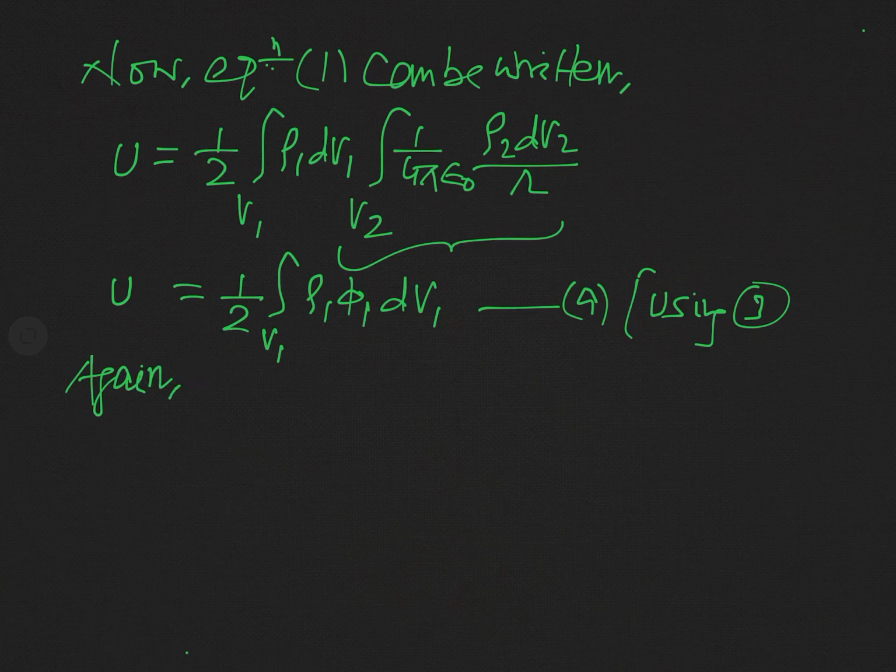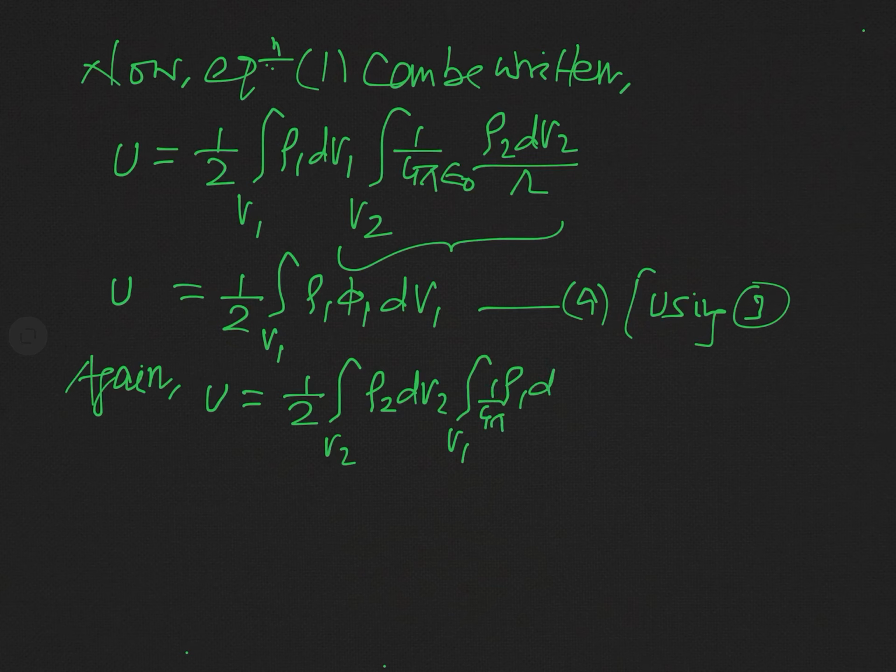And again that equation may be arranged in another fashion. You can see U can be written as 1 over 2 integral over V2 rho2 dV2 and integral over V1 1 over 4 pi epsilon naught rho1 dV1 by r. And you can see equation 2 which I mentioned above.